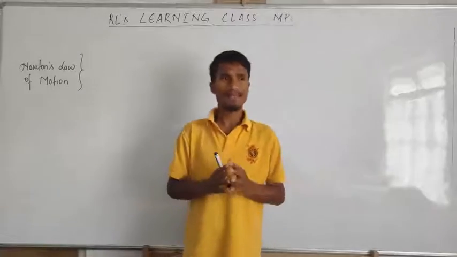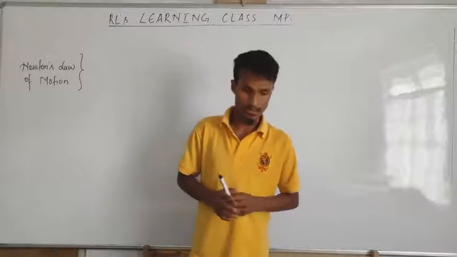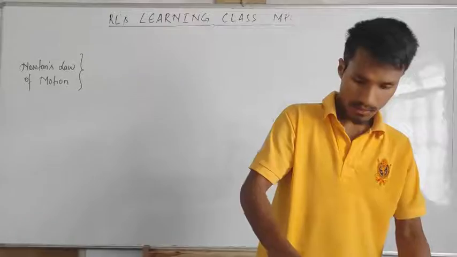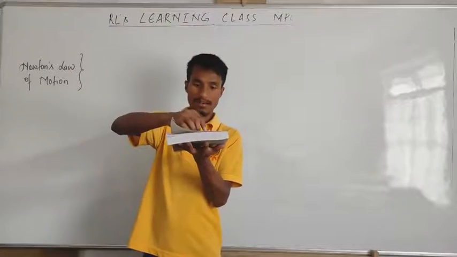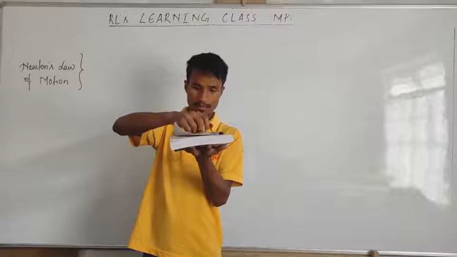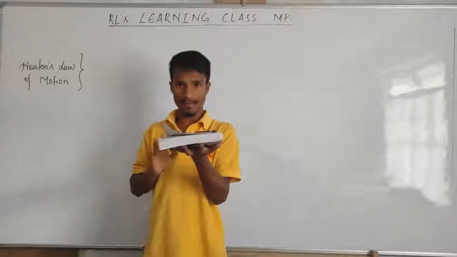when the object is at rest, for example this textbook. Let's say this is the object, and it is at rest.